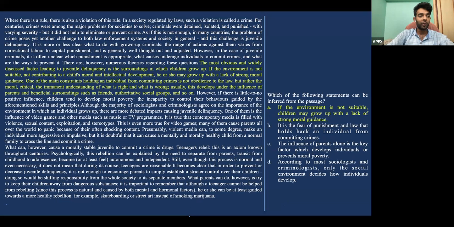Now, the last question in this passage is, which of the following statements can be inferred from the passage? Statement A says, if the environment is not suitable for children, they may grow up with a lack of strong moral guidance, which is exactly mentioned here: the most obvious and widely discussed factor leading to juvenile delinquency is surroundings. That means the environment in which children grow up. And if the environment is not suitable, not contributing to a child's moral or intellectual development, he or she may grow up with a lack of strong moral guidance. So that's the statement that we can definitely infer from this passage.